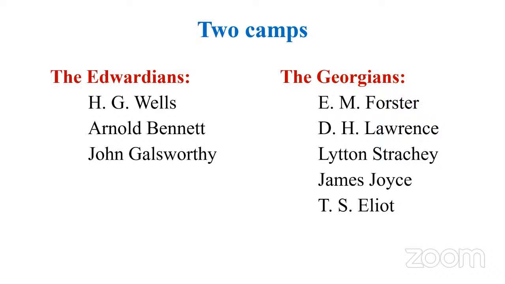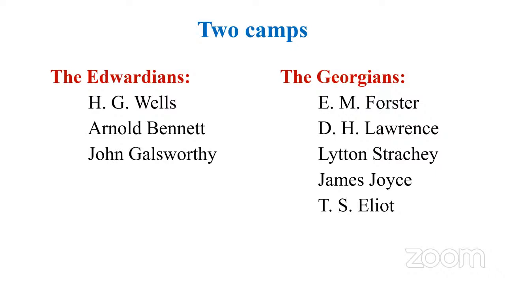Virginia Woolf divides writers into two groups. On the one hand, we have the Edwardians, traditionalist writers: H.G. Wells, Arnold Bennett, and John Galsworthy. Three writers on this side, a traditionalist approach. On the other side, we have the Georgians, the modernist writers: E.M. Forster, D.H. Lawrence, Lytton Strachey, the biographer, James Joyce, and T.S. Eliot. So this is the main argument. She divides writers into two groups, traditionalist and modernist.